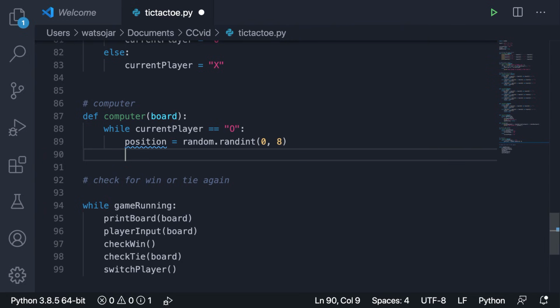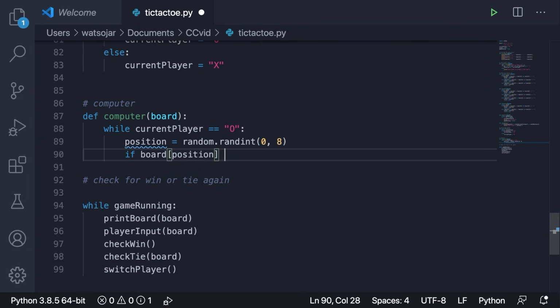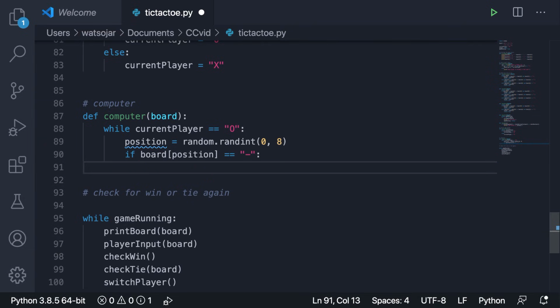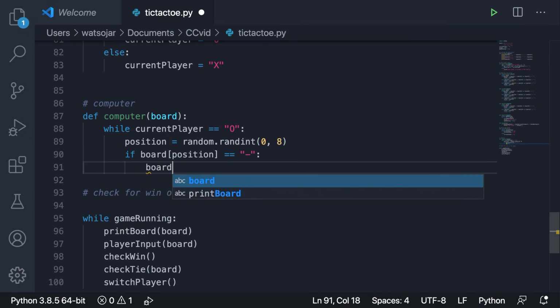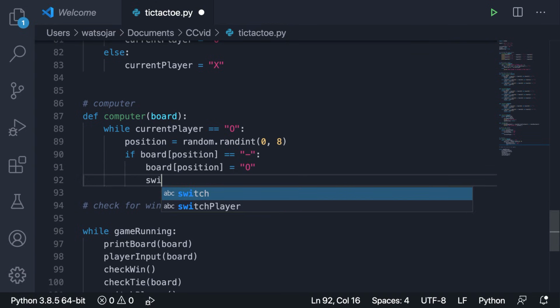And then now we're going to check to see if that position on the board is already occupied. But an easy way to do this is we can just check to see if the board bracket position equals a dash. Then we know that no one has gone there yet. And then we can set board bracket position equal to O. Okay? And after this happens, all we got to do is just switch the player again.